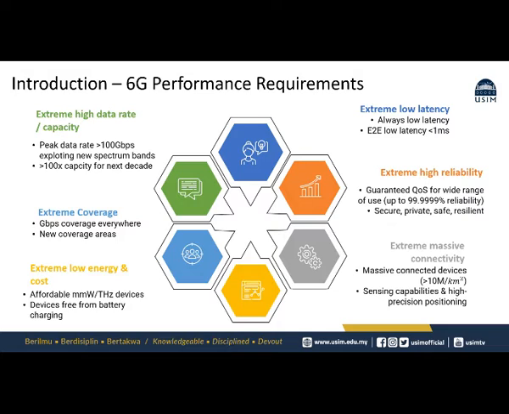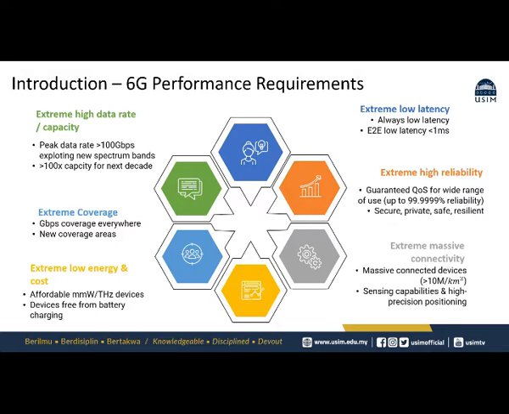The next requirement is extreme low latency, always low latency, which is end-to-end latency of less than 1 microsecond. Next requirements in 6G are extreme coverage with gigabit per second coverage everywhere and new coverage areas. Next is extreme low energy and cost.